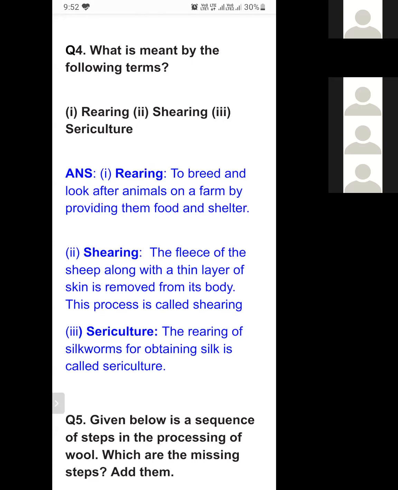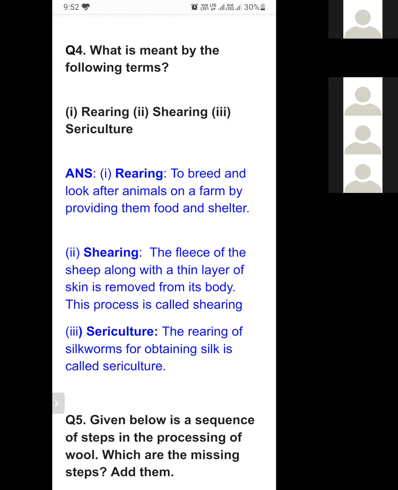Second term is shearing. The fleece of the sheep along with a thin layer of skin is removed. That process is known as shearing. It means cutting down the hair of wool yielding animals, wool giving animals. The hair of wool giving animals is cut. That process is known as shearing.